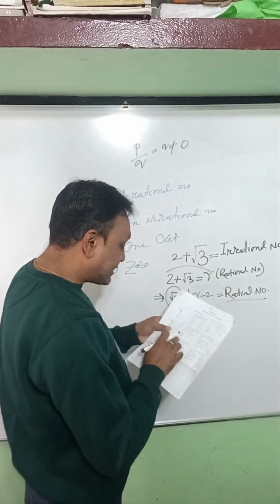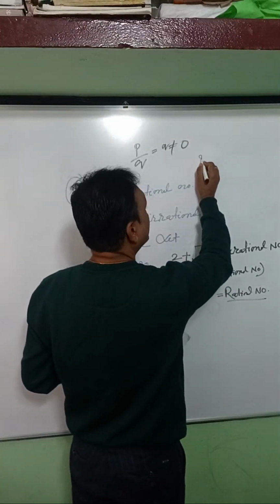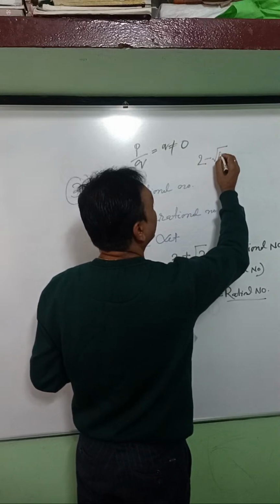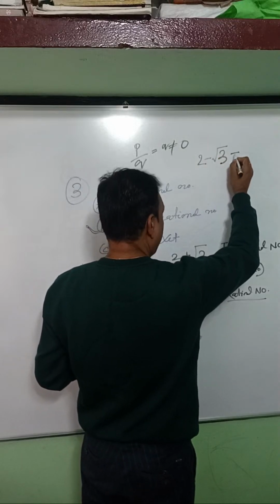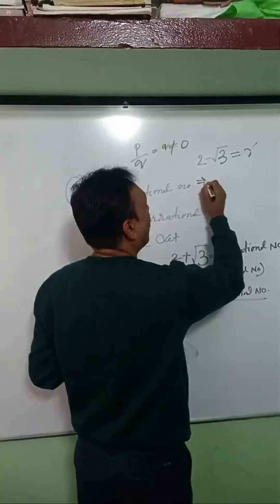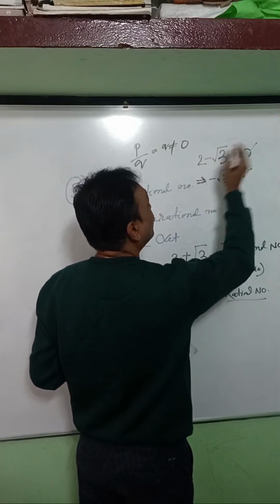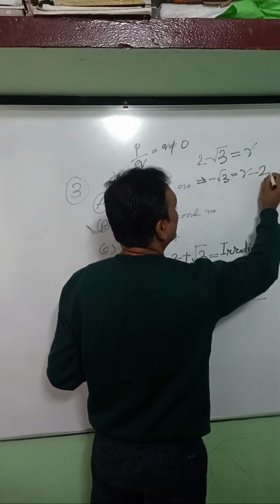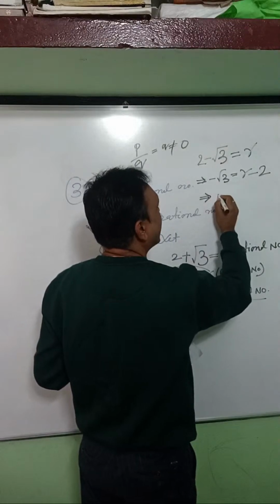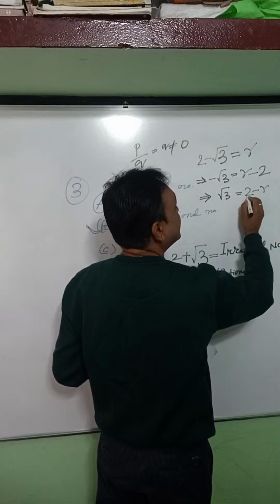Similarly, for sum and difference, if I take the difference also, that is 2 minus root 3, again you consider this a rational number. So find the value of root 3. If we take 2 to the other side, it's minus 2, so multiply with a minus sign, so 2 minus R. So this is a rational number.